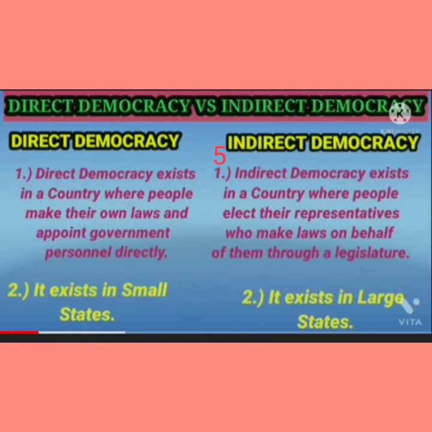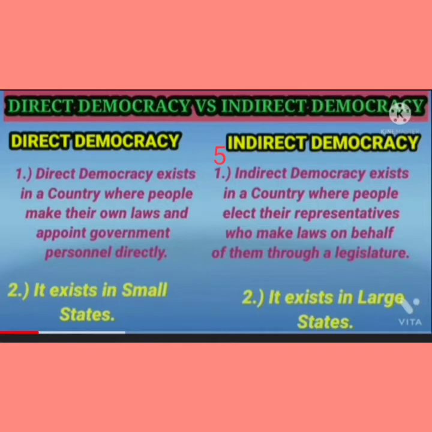So we have already discussed the definition of both forms. Let's study the differences. The first point of direct democracy is that direct democracy exists in a country where people make their own laws and appoint government personnel directly, and it exists in small states.